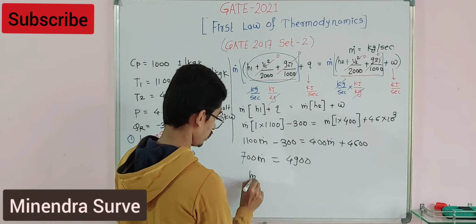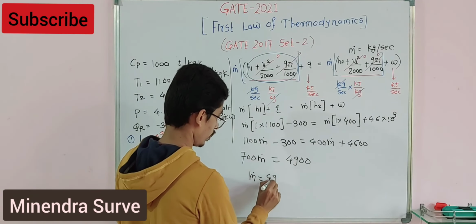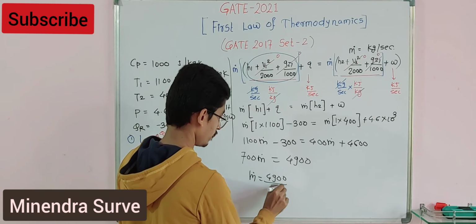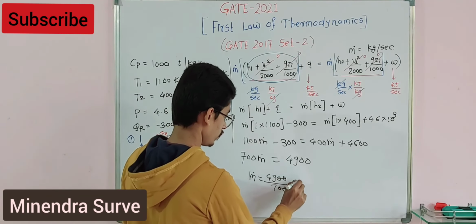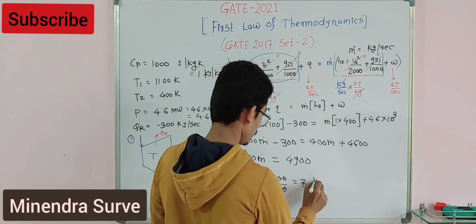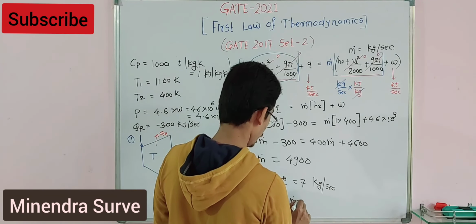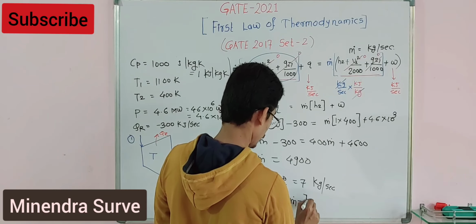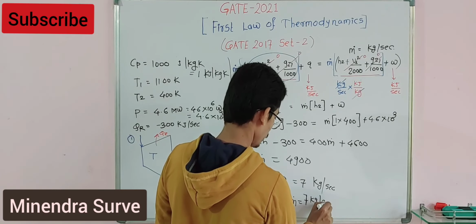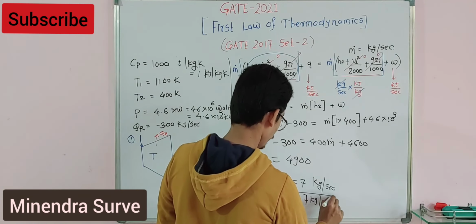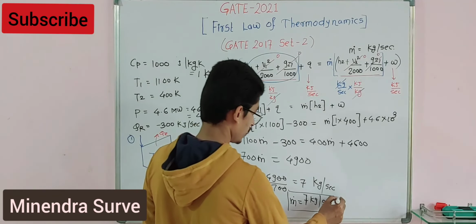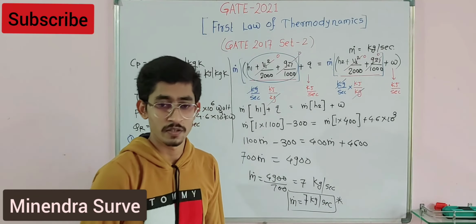Just check here, 4900 divided by 700, you will get 7 kg per second. So the mass flow rate we get is 7 kg per second, and that is in the options. So you can check the option, and this is the answer. So very simplified.